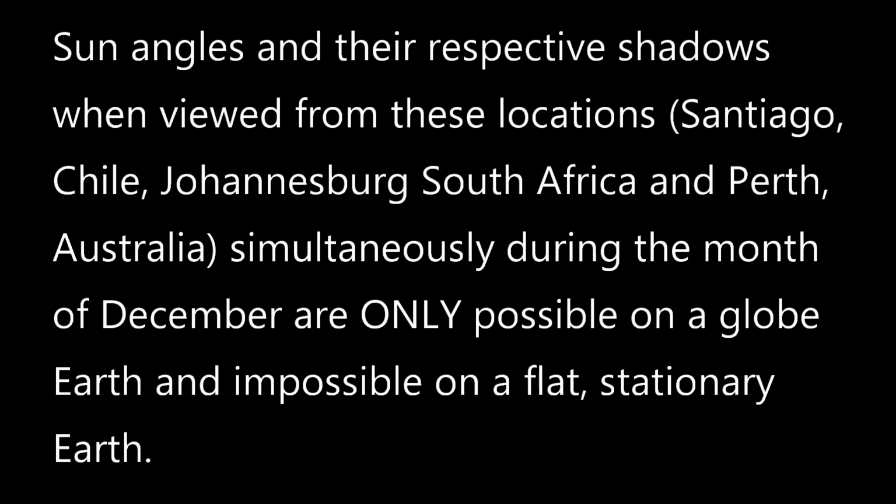Today I'm going to be discussing sun angles and their respective shadows when viewed from these locations: Santiago, Chile, Johannesburg, South Africa, and Perth, Australia, simultaneously during the month of December. And I'm going to demonstrate that they are only possible on a globe Earth and impossible on a flat stationary Earth. So let's get started.